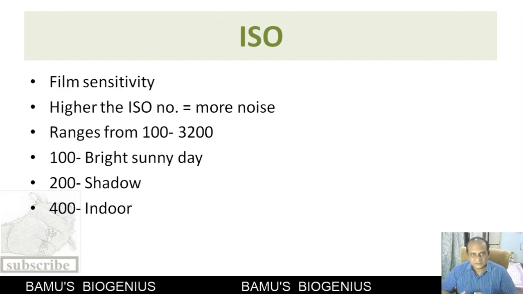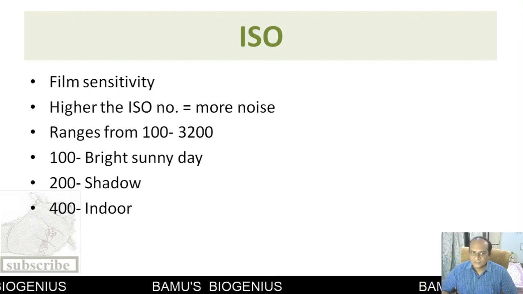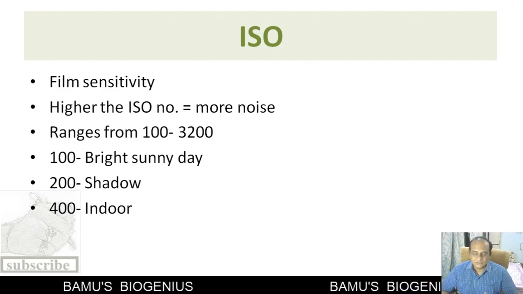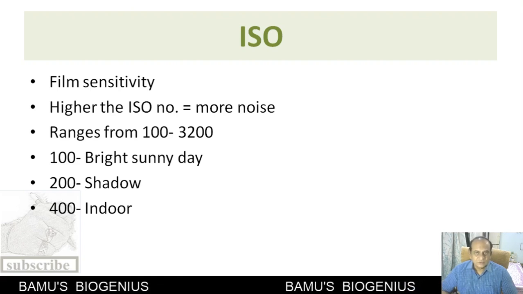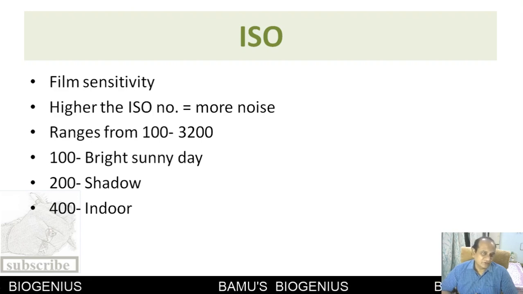The best quality photograph can be taken on 100 to 400 or 600 ISO. If there is a bright sunny day, then you can use ISO 100. If the object is in shadow, then you can use ISO 200. And if the photograph is taken indoors, then you can use ISO 400. So this is about the ISO.